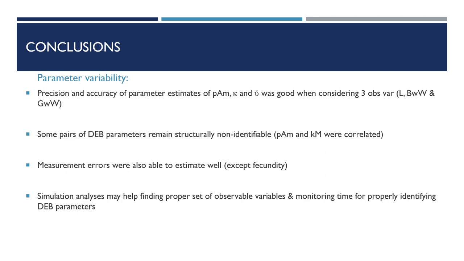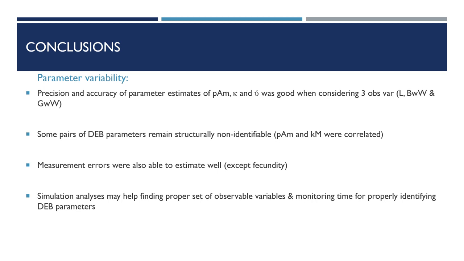After all those analyses, we can draw some conclusions at different levels. The precision of the parameter estimates of PIM, kappa, and V dot obtained with STAN was quite good considering there are 3 observable variables.